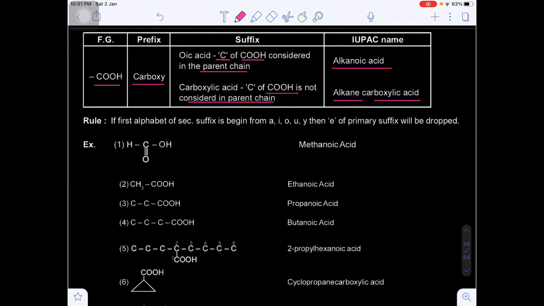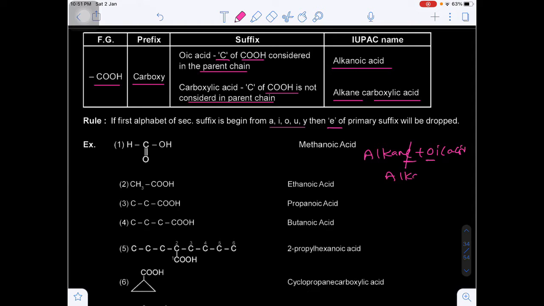Okay. And one more important thing. If the first letter of the secondary suffix begins with A, E, I, O, U, or Y, then we can omit the E of the primary suffix, just like alkane plus oic acid. Alkane, oic acid: here the primary suffix will be an, so the E drops because the next letter is again O, which is a vowel.